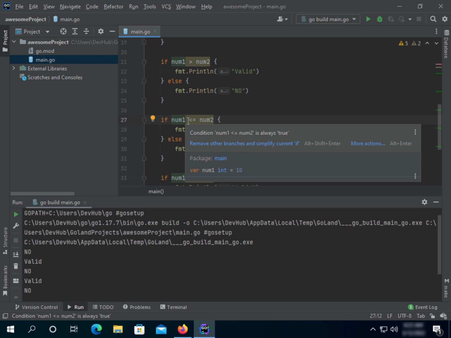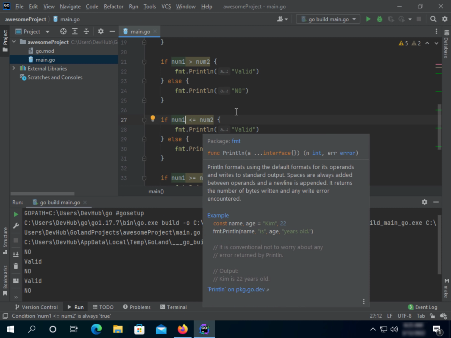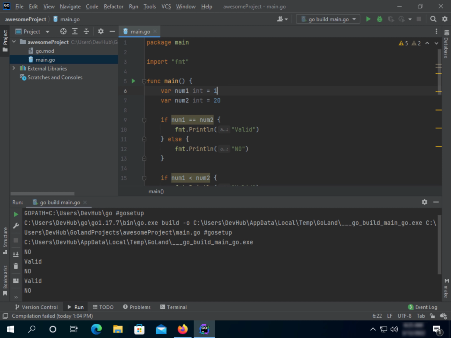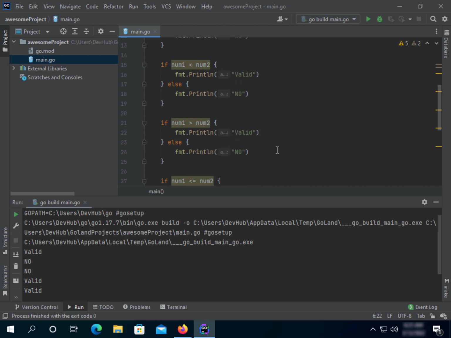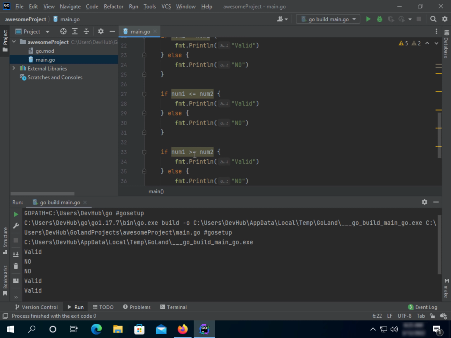The fourth, if num1 is smaller or equals num2. Here we're saying if either, for example, applies. Let me show you something. Let's say 20, I mean 10 here. Let's put it 20, and then you can see on all of these, even the one we said if bigger or equals, or smaller or equals, says valid.